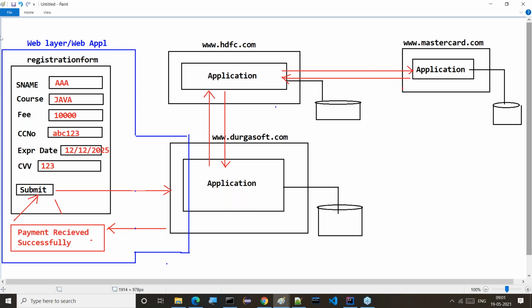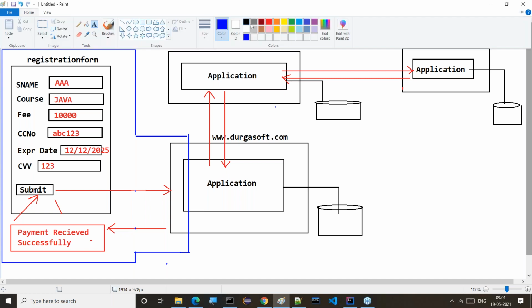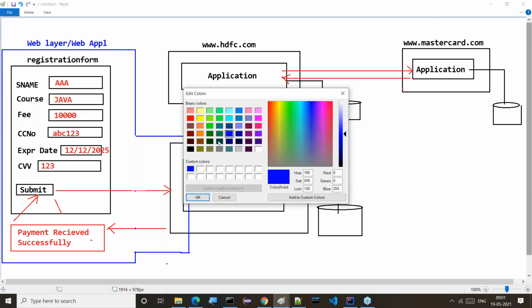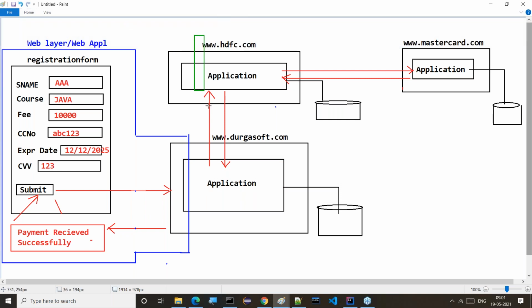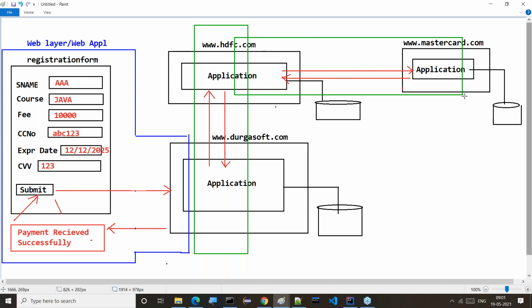Okay, next one. Apart from that, all of you observe this clearly. After completion of this, observe carefully exactly this part and exactly this part.